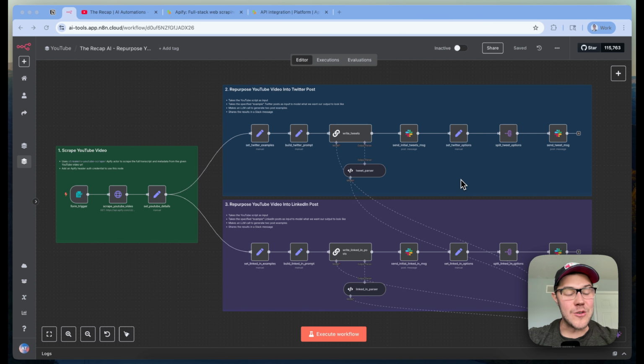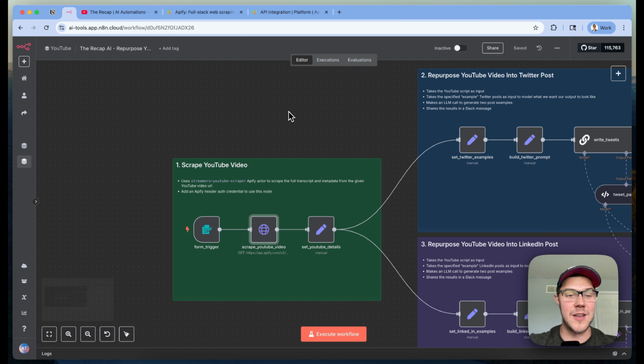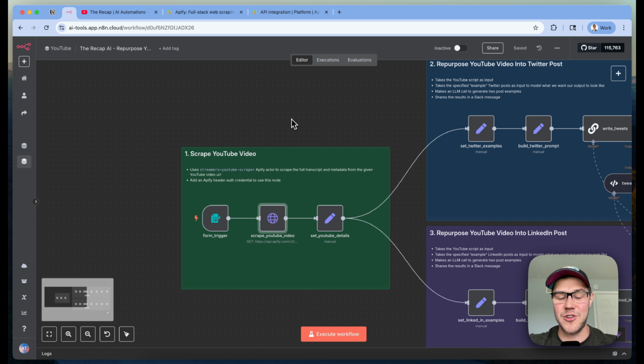Up next, I want to take you guys through a more detailed walkthrough of this n8n automation that's going to go node by node and jump into some of these prompts that we've used to build out this content repurposing factory. By the end of this, you're going to have a really strong understanding of how this whole system works and how you can even take this template that we're going to share, add in additional repurposing options, and scale up your own content repurposing factory. All right, let's dive into it and get started with the very first part of this automation, which is going to be the trigger and entry point.